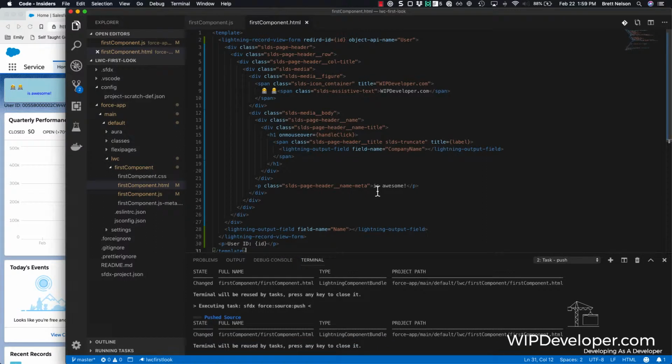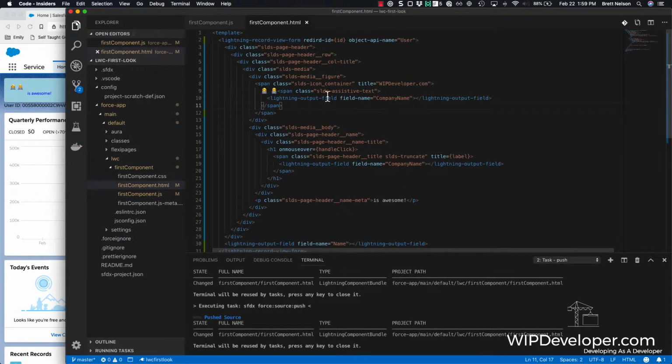Okay, so I see the issue. We're going to re-add it here, except up here, we're going to actually spell out record ID. I had misspelled record ID.